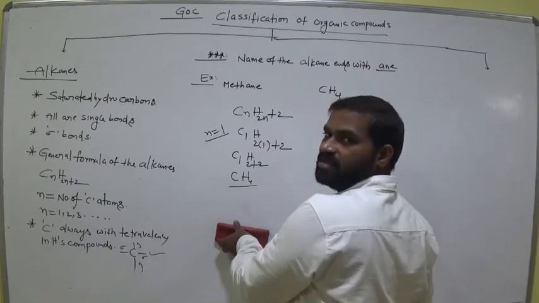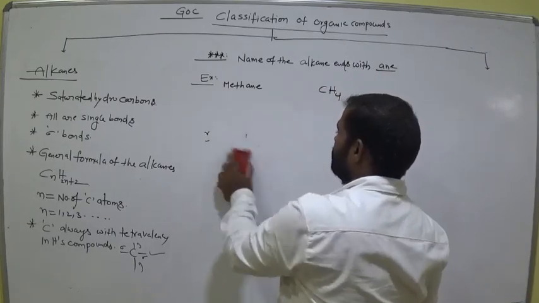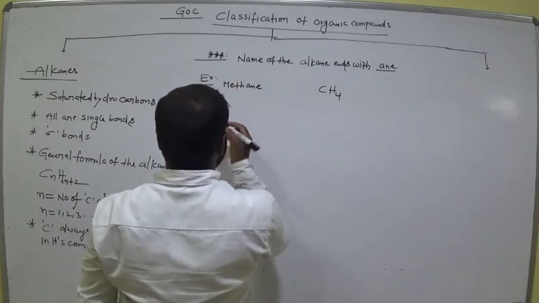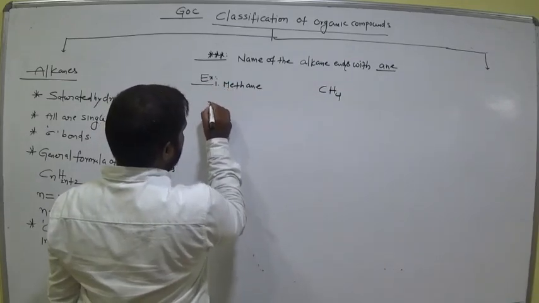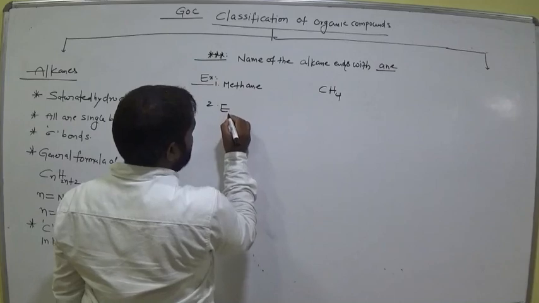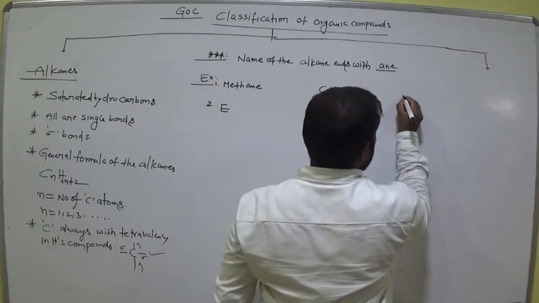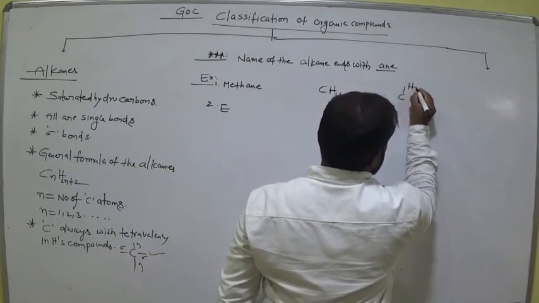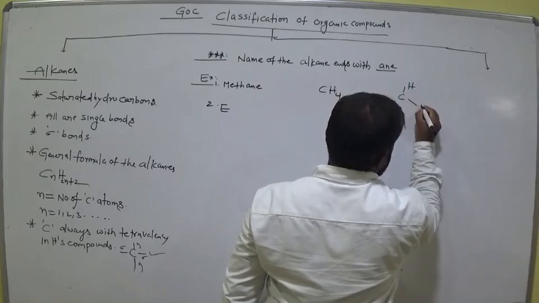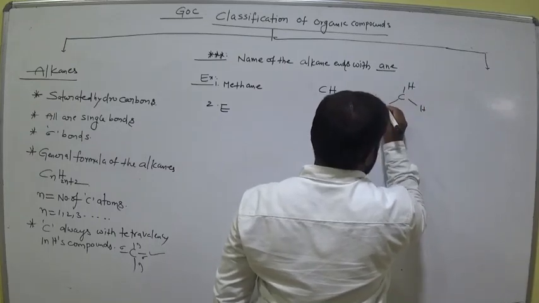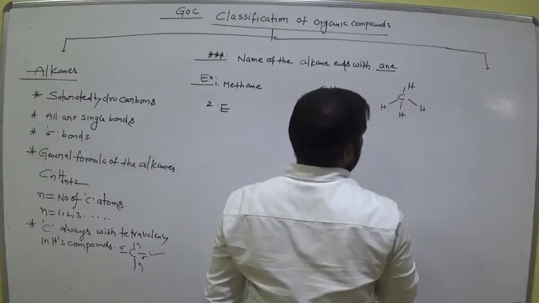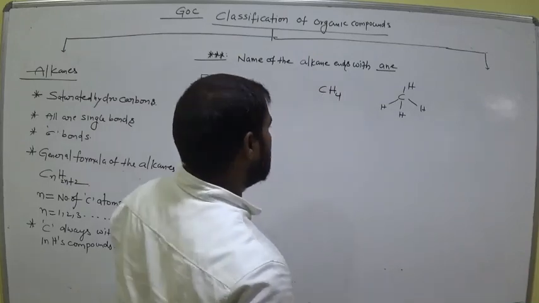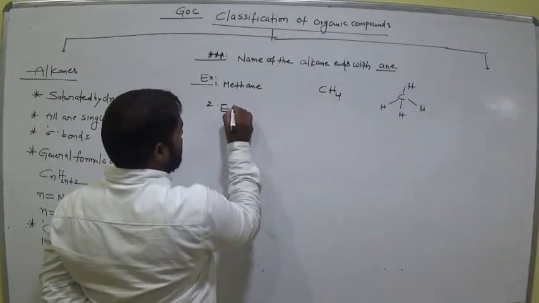Is it clear? CH4, methane. Next. Second one, ethane. So we can also write this methane as a structural representation. Clear? Methane. Next, ethane.